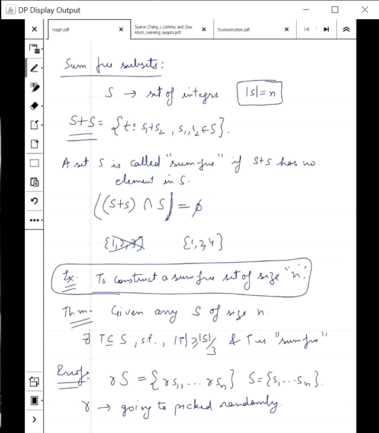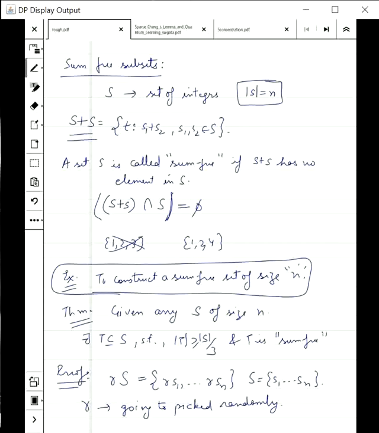So how are we supposed to pick R? You might want to take R in the entire integer set, but that's too big and it's hard to take care of probability. So let's pick a prime P of the form 3k plus 2 such that P is very big. How big?